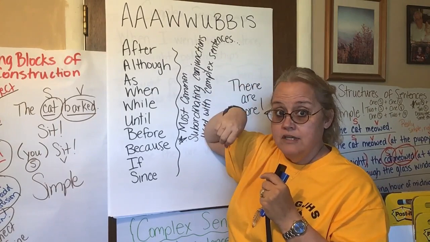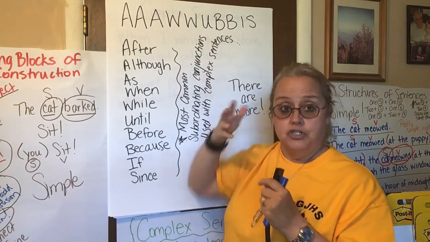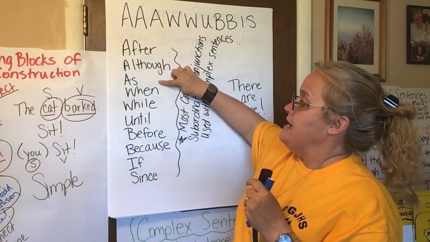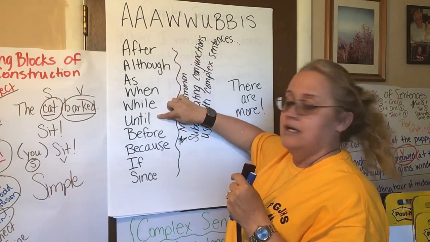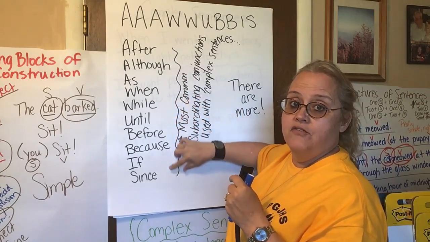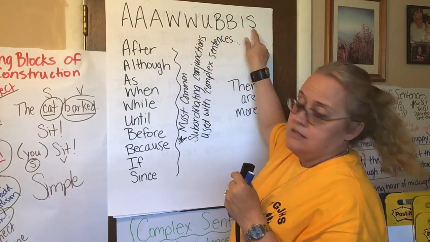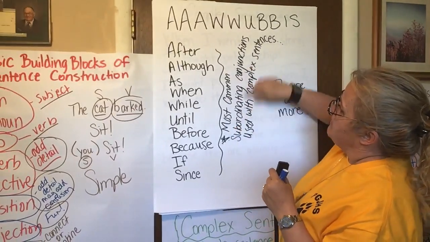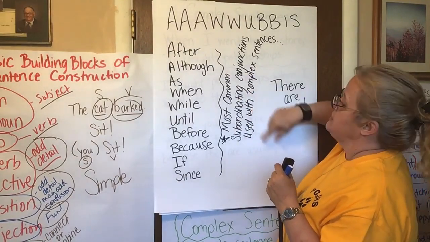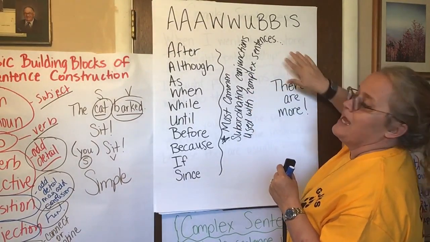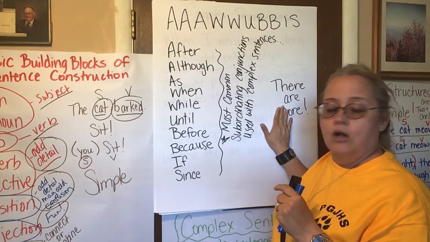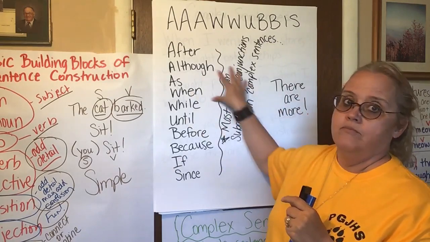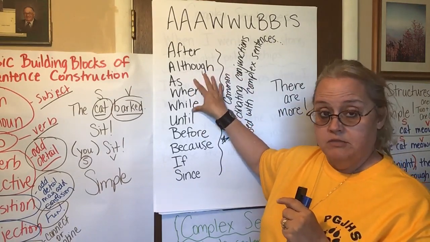There are a lot more than these, but these are your main ones that you use right now: after, although, as, when, while, until, before, because, if, and since. So, a woobus. Say that 10 times fast. These are the most common subordinating conjunctions used with complex sentences. Again, there are more, and we're not going to talk about them right now, but there are more of these words that help clauses become dependent.